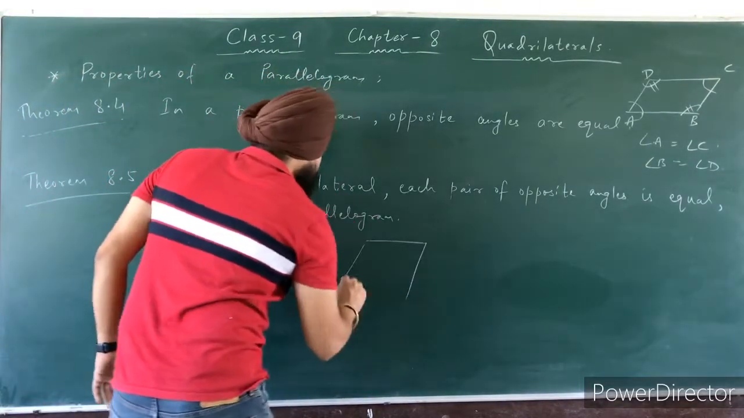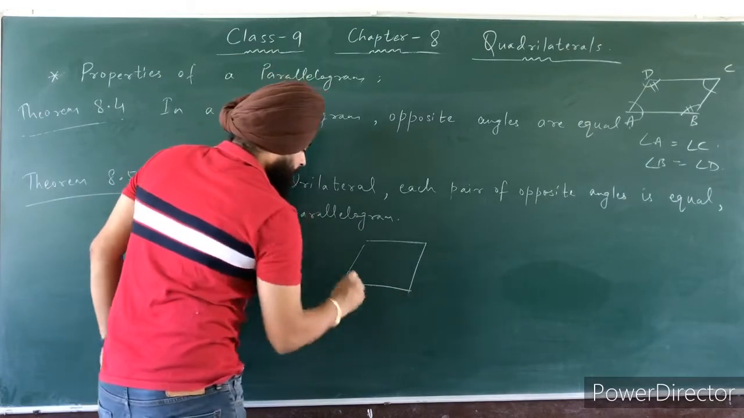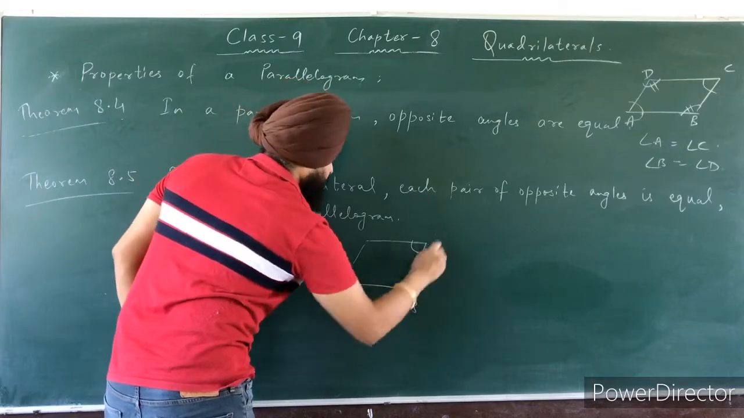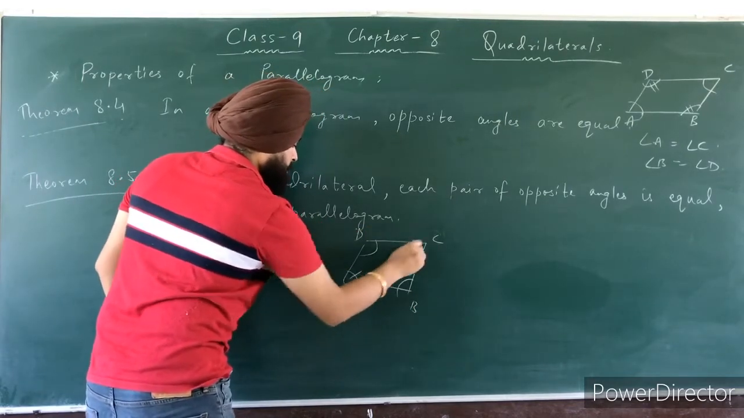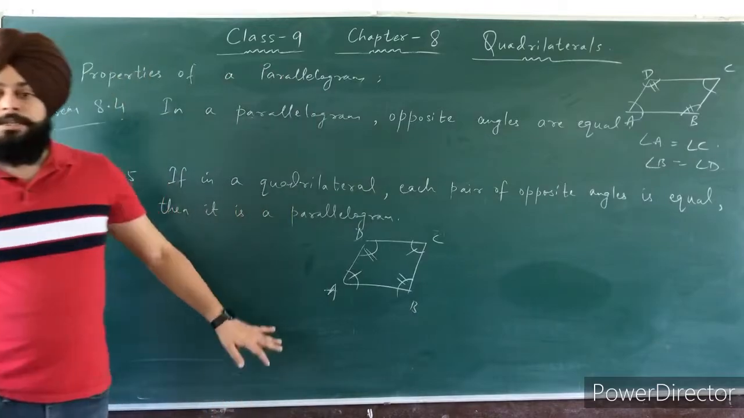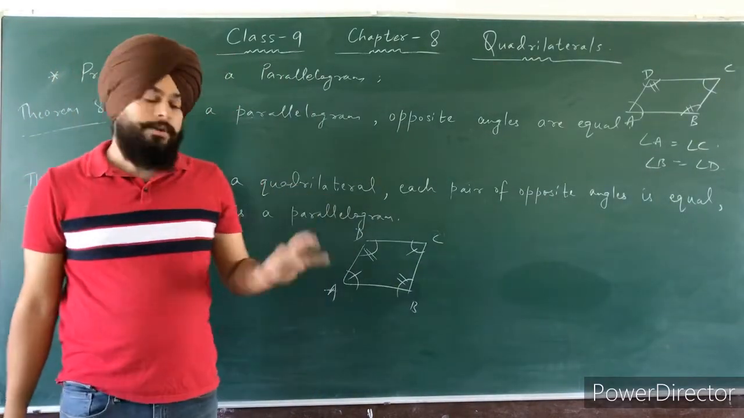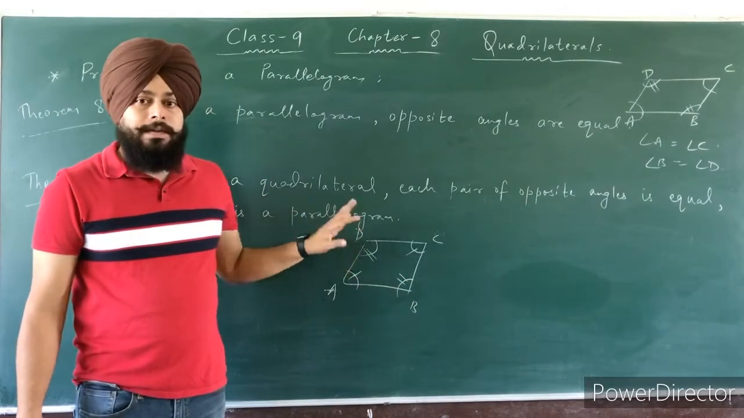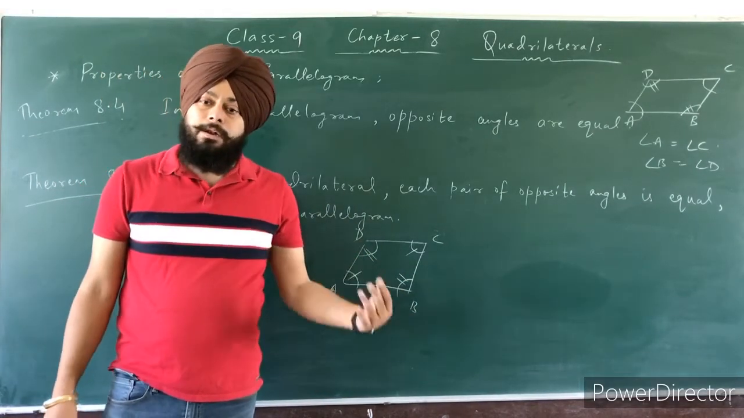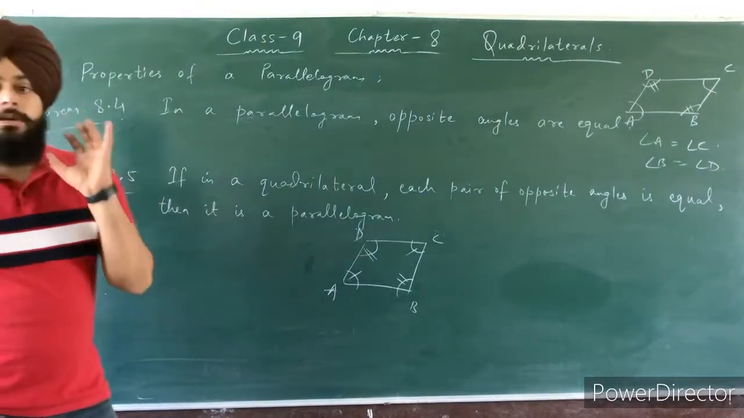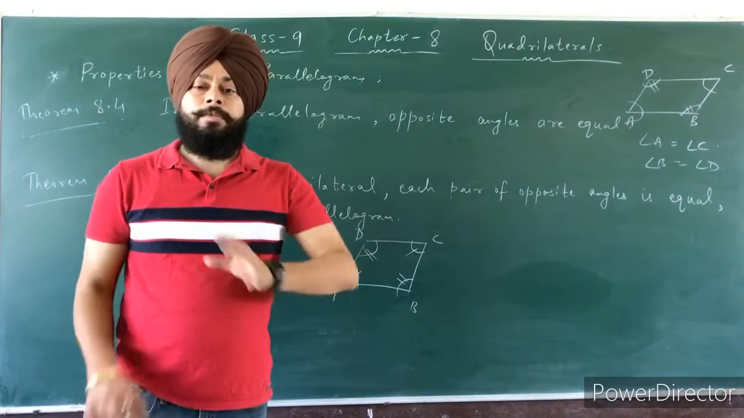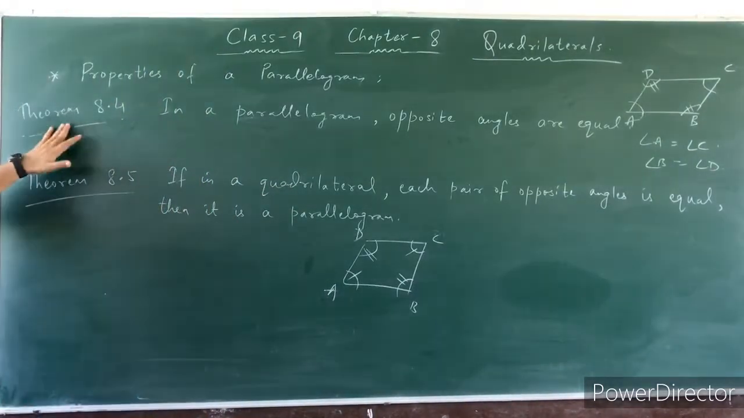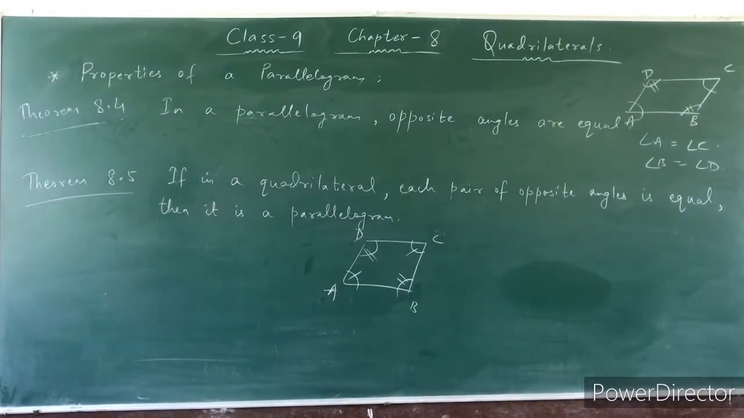Alright. Suppose this is a quadrilateral. If its opposite angles are equal in any quadrilateral, angle A equal to angle C and angle B equal to angle D, then what? Then ABCD is a parallelogram. Okay? If a parallelogram is given, then opposite angles are equal. If opposite angles are equal, then it is a parallelogram. So this is your theorem 8.4 and 8.5.